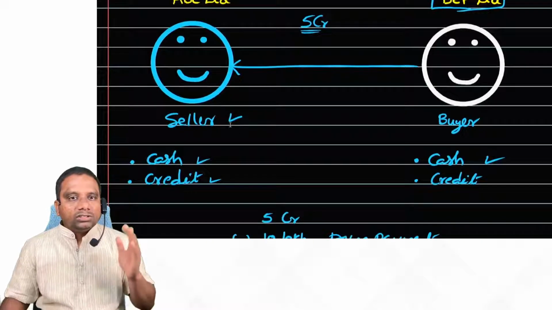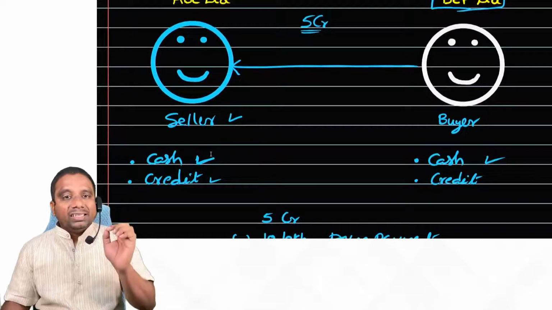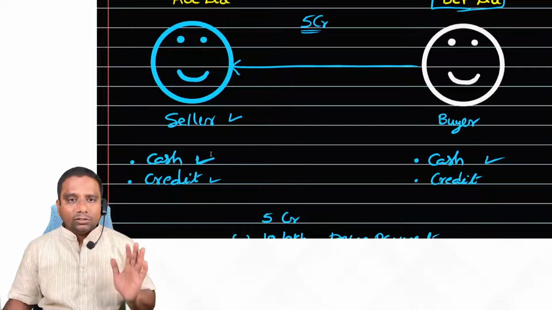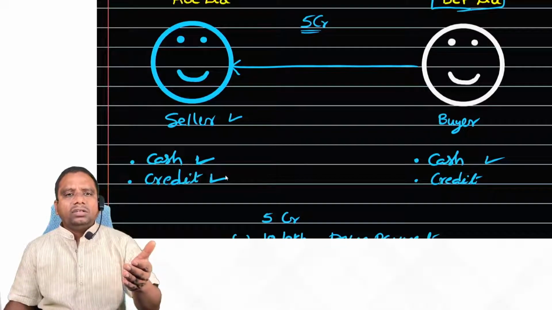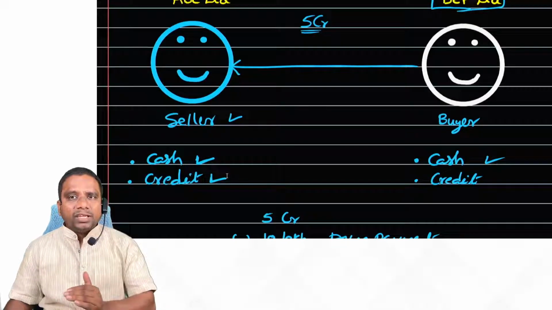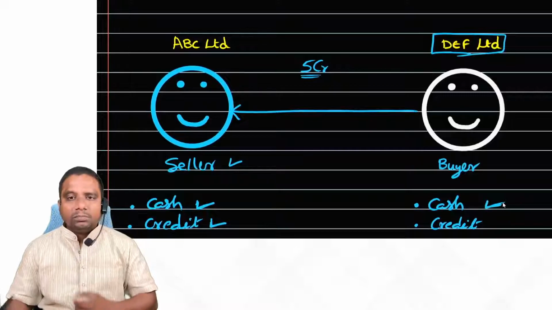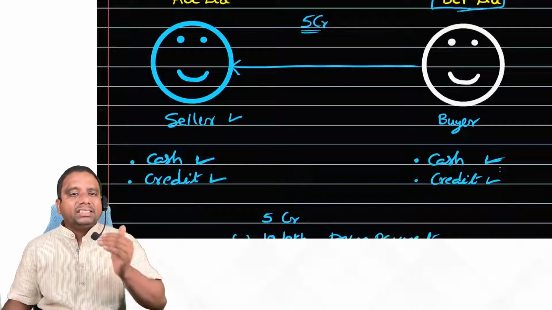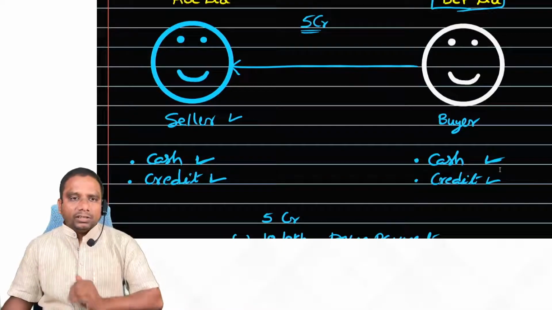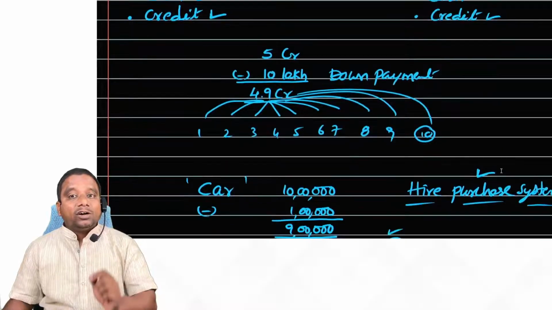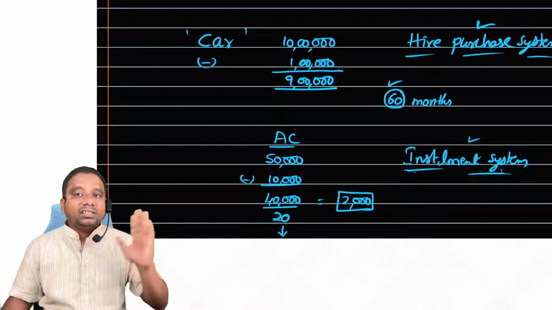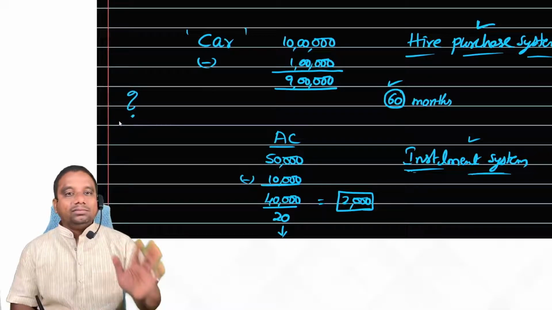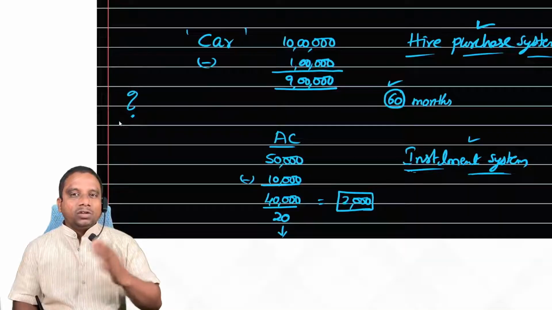Hope you understood. Now, when the seller sells goods for cash, what is the entry he records? Cash account debit to sales account. On credit basis, debtor account debit to sales account. At the same time, DEF Limited will record the entry for the purchase of the asset for cash: asset account debit to cash. On credit basis, asset account debit to creditor account. Then what is the accounting treatment when the asset is purchased under the hire purchase system? That is the question. That we have to see. Hope you understood.